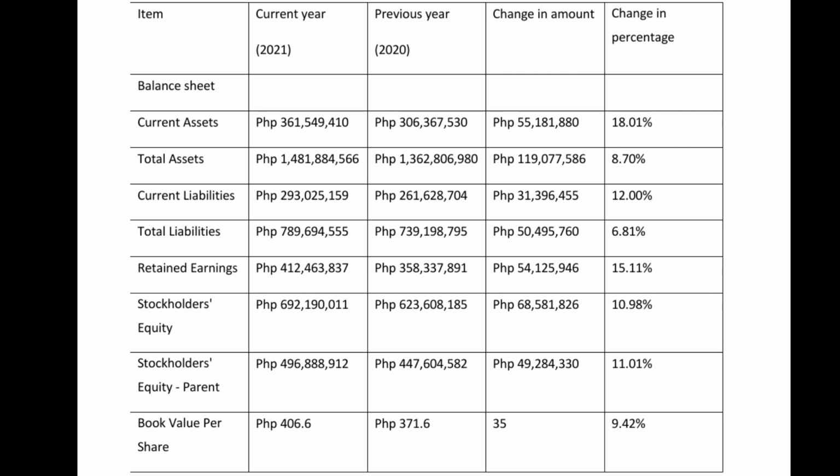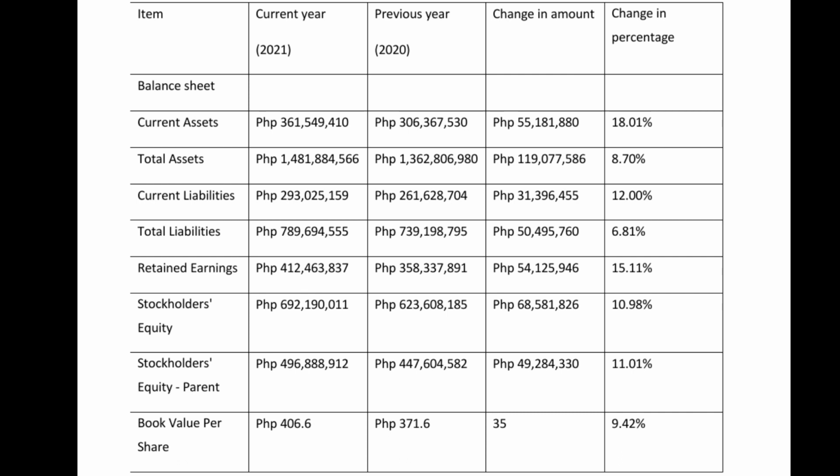Next is retained earnings. For the current year 2021, it has 412,463,837 pesos. For the previous year 2020, it has 358,337,881 pesos. Change in amount is 54,125,946 pesos. And change in percentage is 15.11.